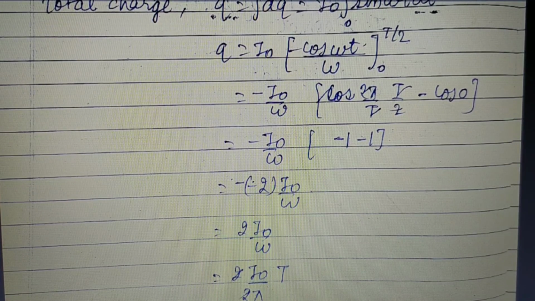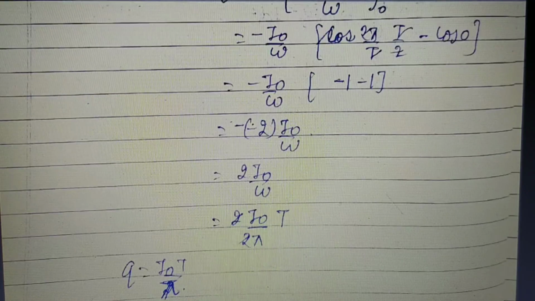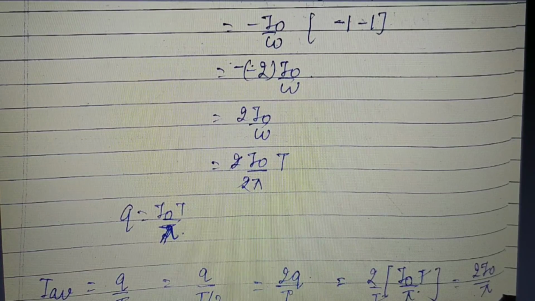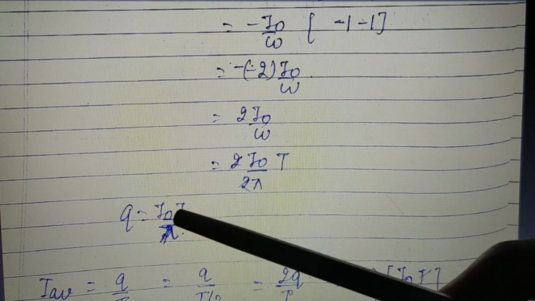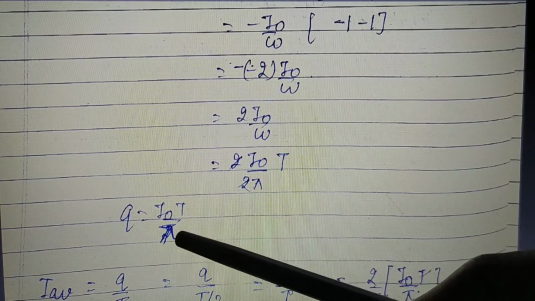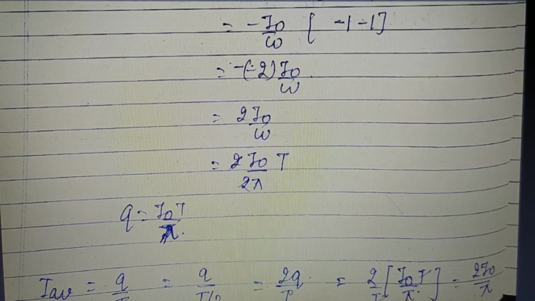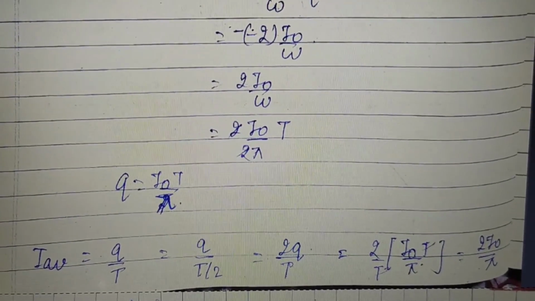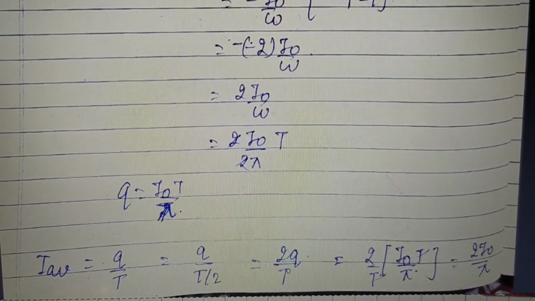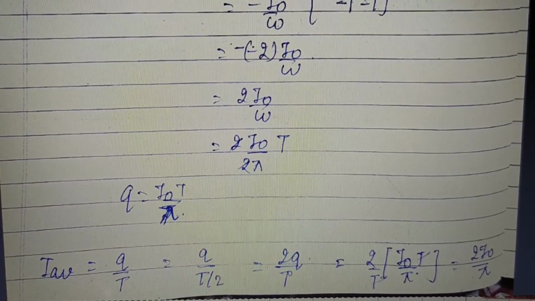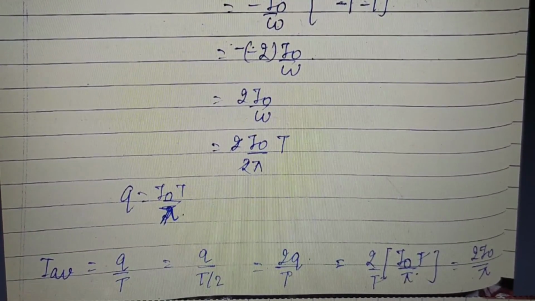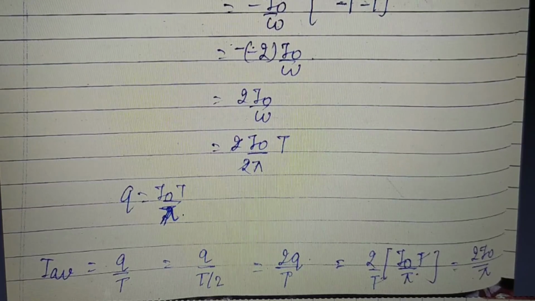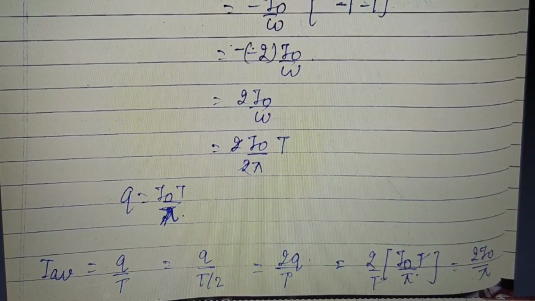What do we get now? Now we get the value of charge. Total charge is I naught t divided by pi. Now we have the charge, and we have to find the current, the average value of current. The main task that we started for was to find the average value, or the mean value, of current.